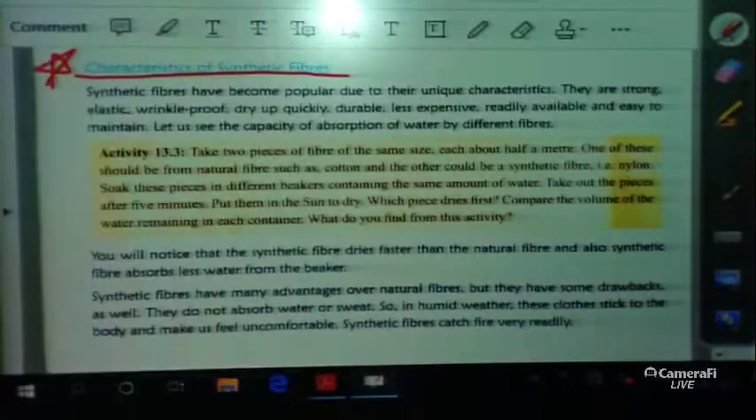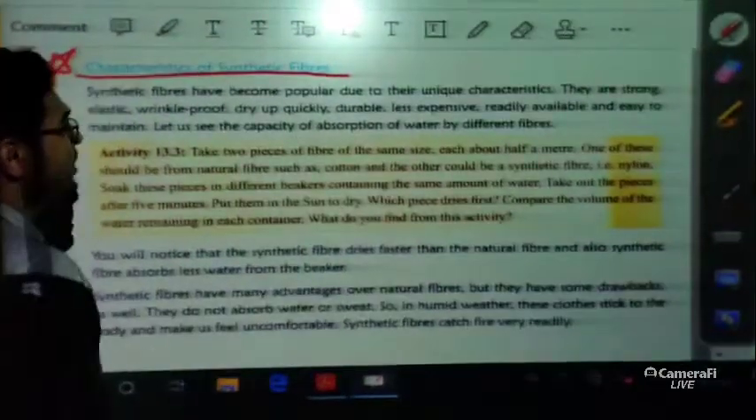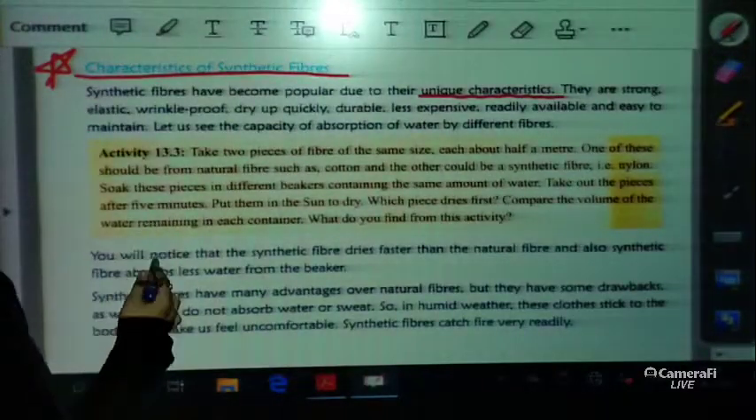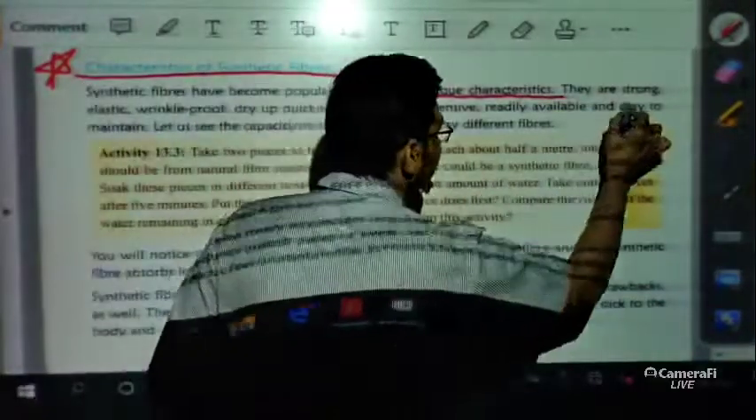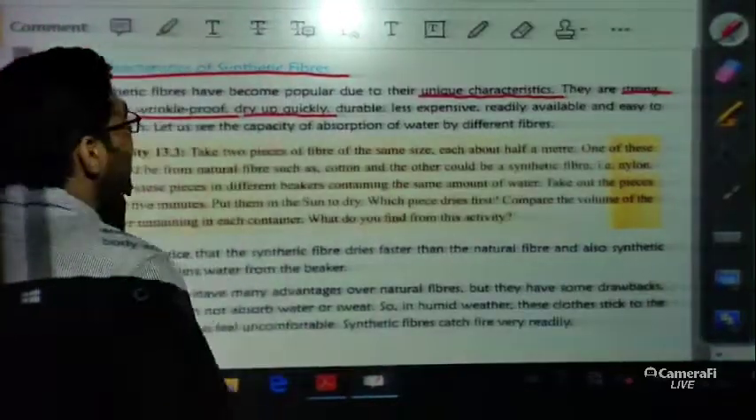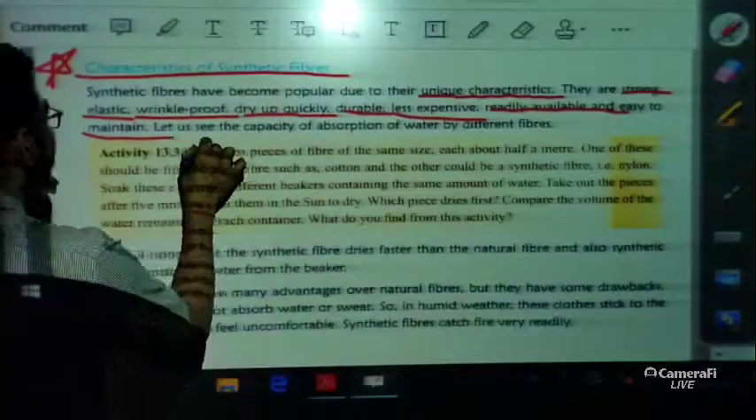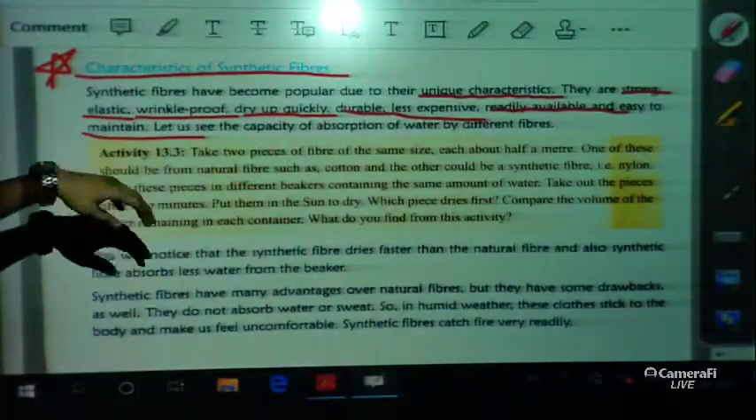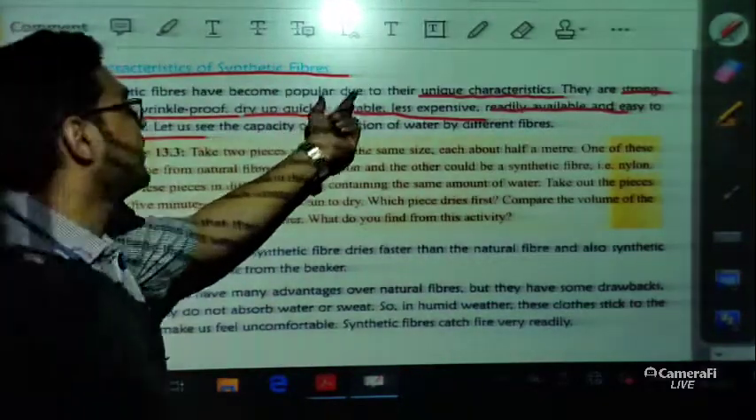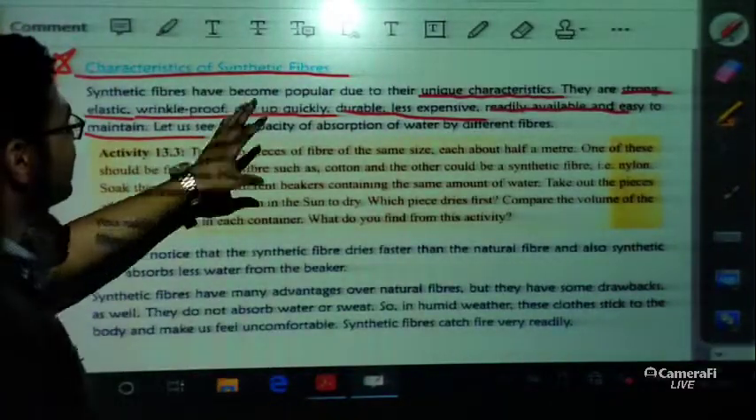Very important. What are the characteristics of synthetic fibers? Synthetic fibers have become popular due to their unique characteristics. That's why they are very popular. First, they are strong. They are elastic, wrinkle proof, dry up quickly, durable, less expensive, readily available and easy to maintain. I am repeating: they are strong, elastic, wrinkle proof, dry up quickly, durable, less expensive, readily available and easy to maintain. These are the important properties.